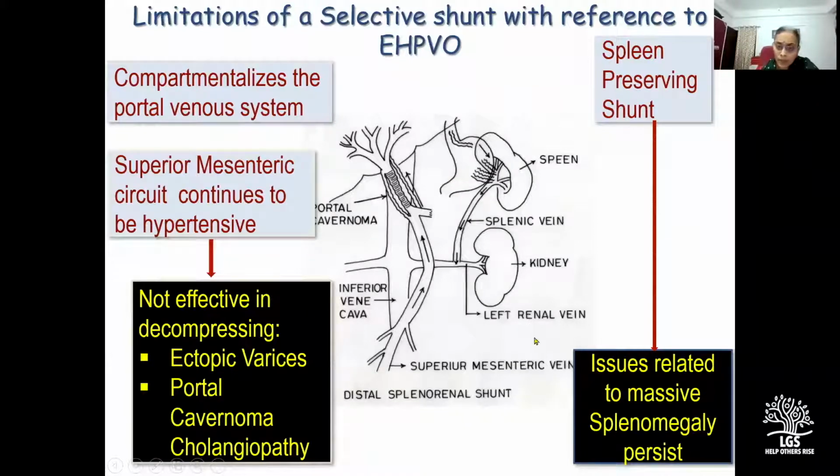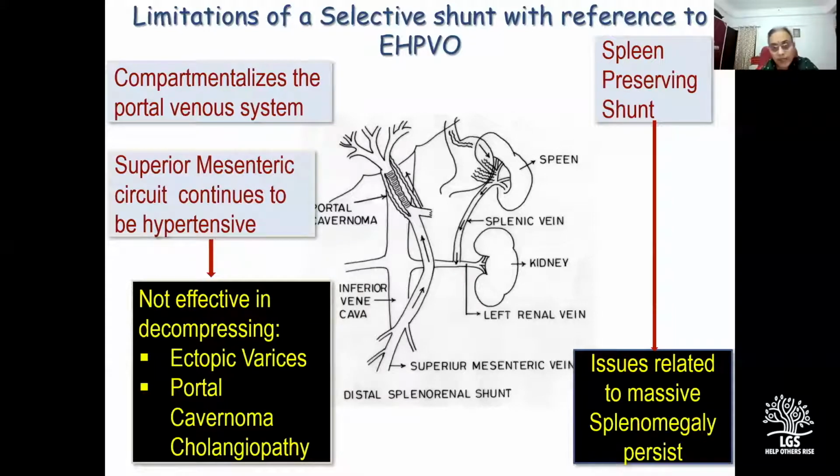And I thought it was worthwhile emphasizing this aspect because when we read series from groups who are proponents of a Mesorex bypass, their approach is that if the anatomy is suitable for a Mesorex bypass, they would proceed with a Mesorex bypass. But if the anatomy is not suitable, they would switch over to a distal splenorenal shunt because they have concerns about minimal hepatic encephalopathy.